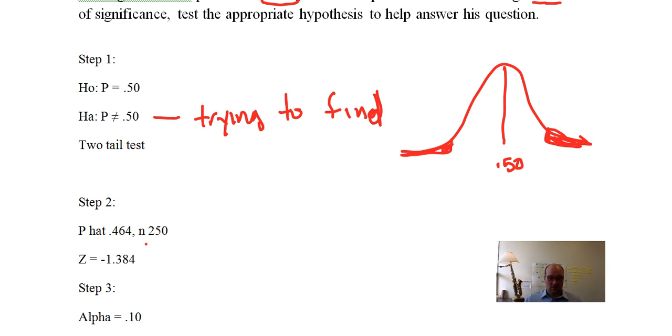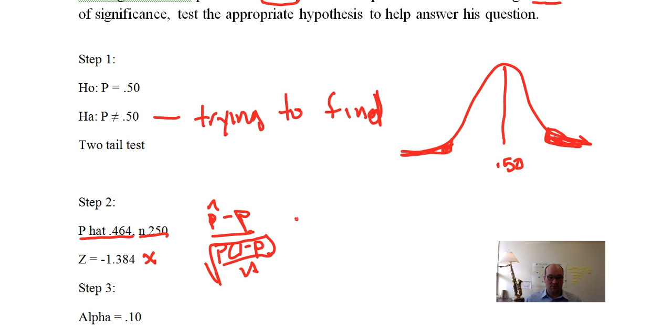Okay, so let's do this. Step 2, we go get some data. We figure out our p hat is equal to 0.464 and our n is equal to 250. We could go calculate this z. We don't really need to because we're going to plug this into norm dist later on, but we could. It's just p hat minus p over the standard error, which is the square root of p times 1 minus p over n.